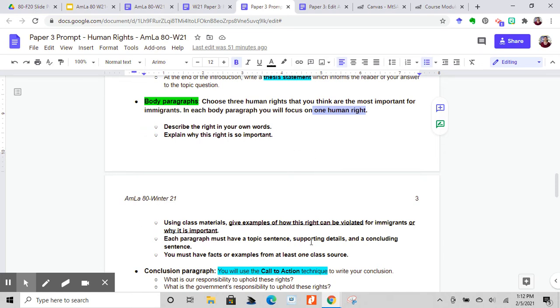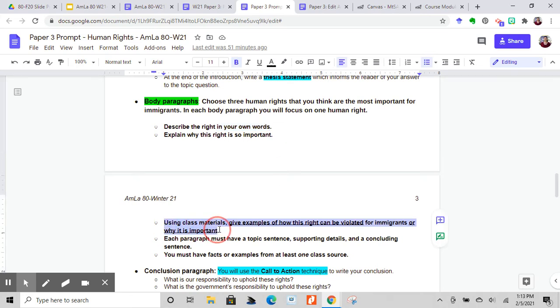So here are the requirements. Here's what you should have in each of your body paragraphs. You want to describe the right in your own words. So in your own words, what is this right? What does it mean? You're going to explain why this human right is so important to immigrants or immigration.